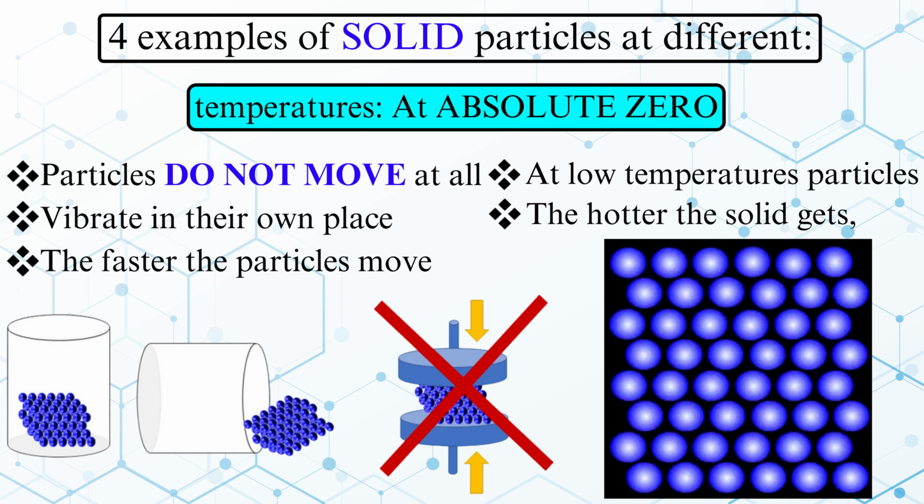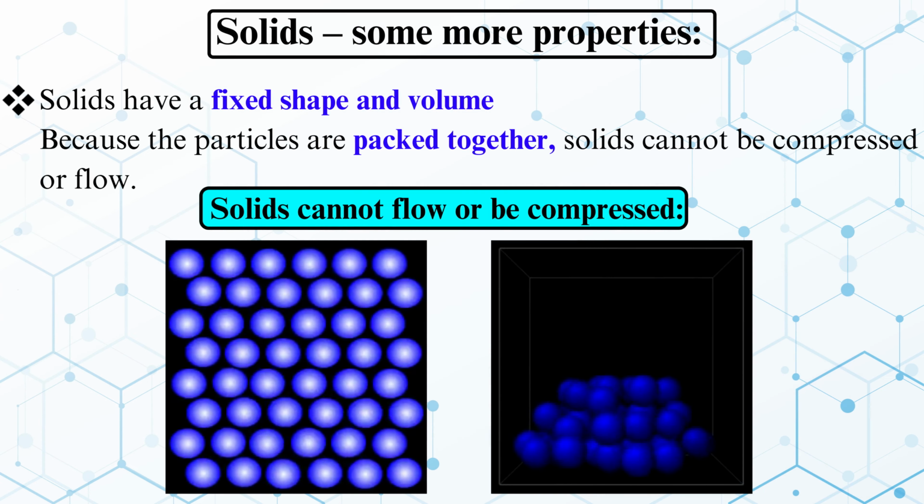For example, solid particles at different temperatures. At absolute zero, particles do not move at all. At low temperature, particles vibrate in their own places. The hotter the solid gets, the faster the particles move. Solids, some more properties. Solids have a fixed shape and volume. Because the particles are packed together, solids cannot be compressed or flow.